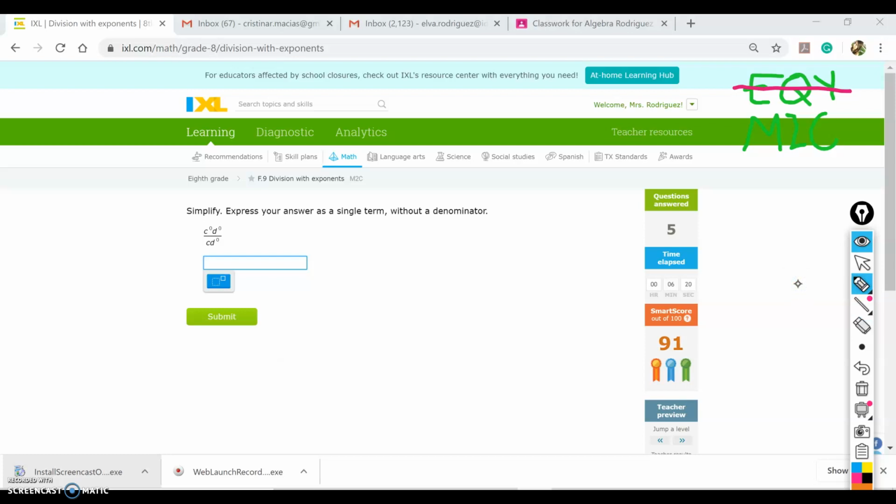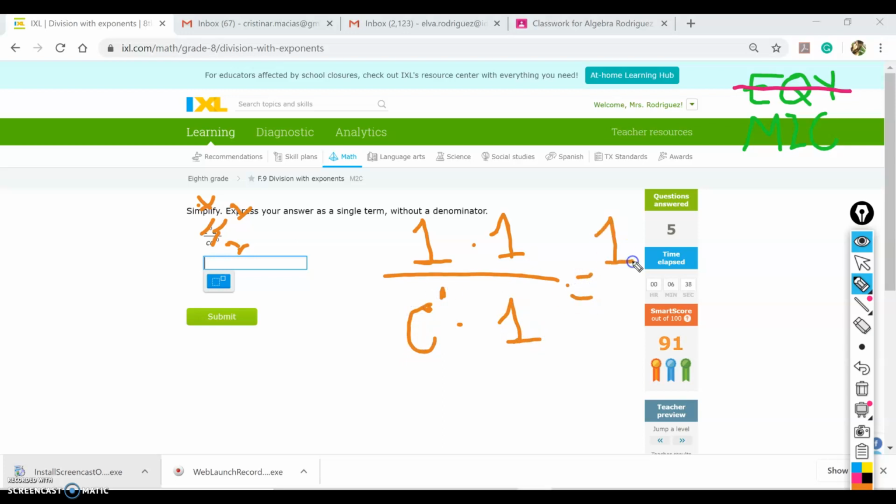So look how c to the power of 0, it's 1. So this is 1. Look how this d to the power of 0 is 1. And look how this d to the power of 0 is also 1. So we end up with something like this. 1 and 1 and 1. And then I have a z. But that c is to the power of 1. We know that 1 times 1 is 1. And that 1 times c, it's c.